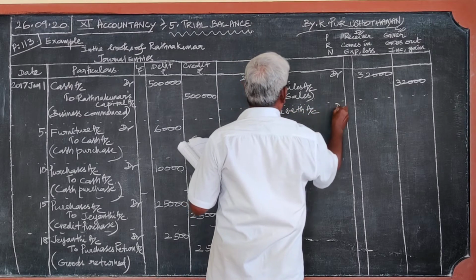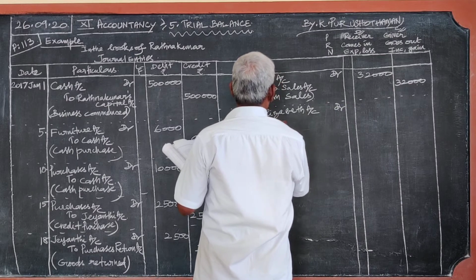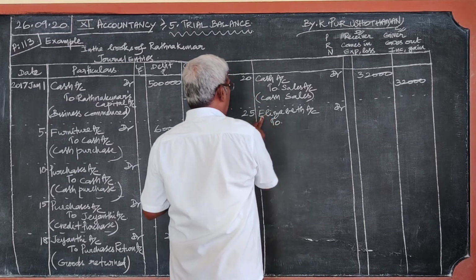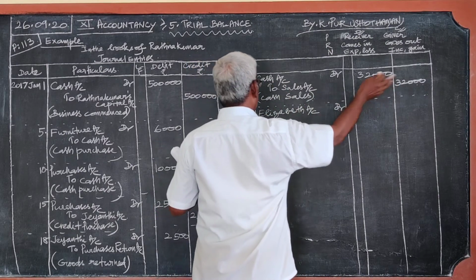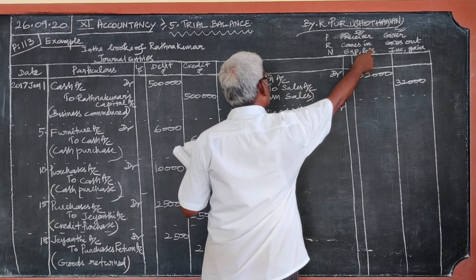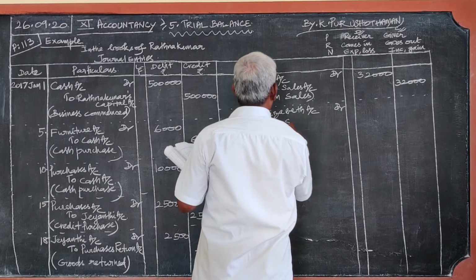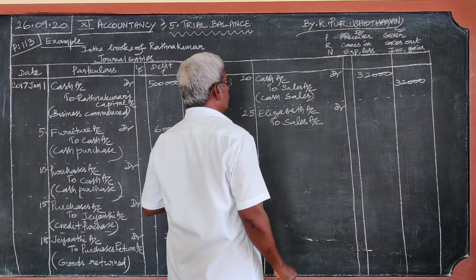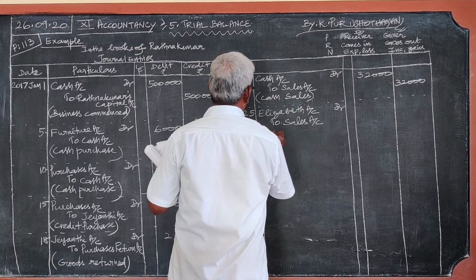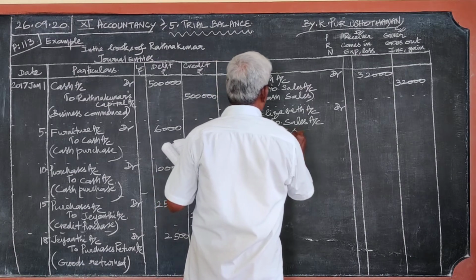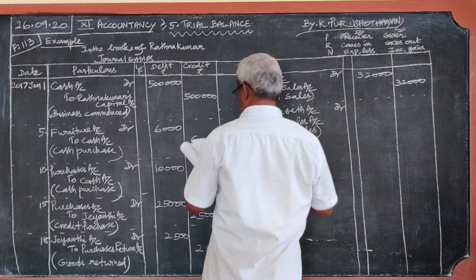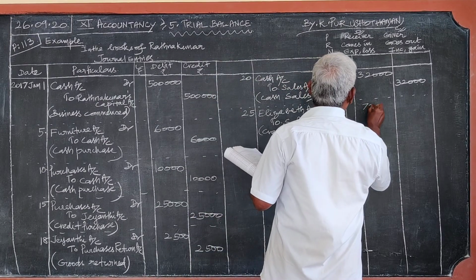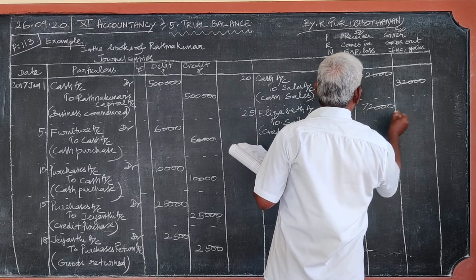Elizabeth account debit. Second, whether the goods are sold for cash or on credit, the goods are going out. For the goods going out, second rule, to sales account. Elizabeth account debit to sales account. This is now credit sales. The amount is 72,000.